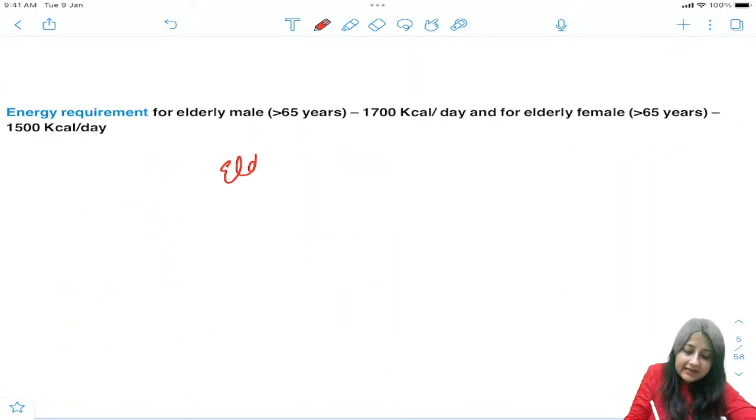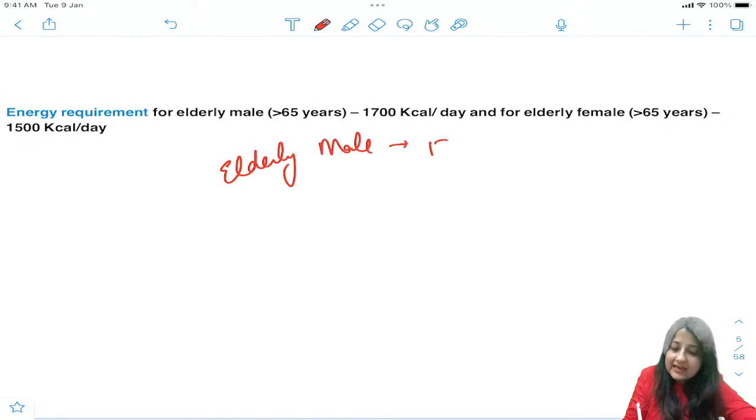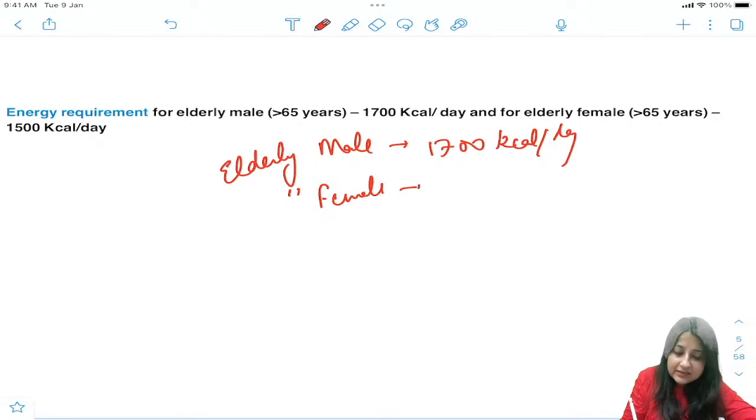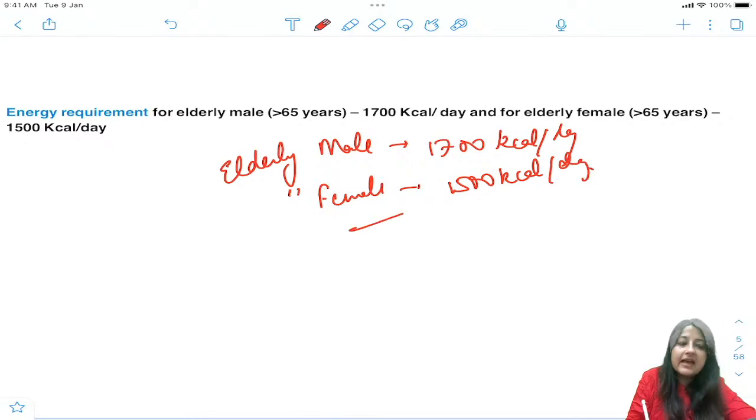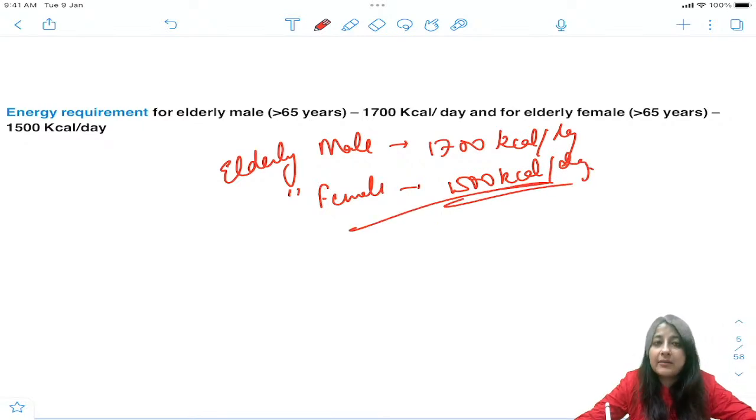For an elderly male, everybody, it is 1700 kilocalories per day. Okay, and for an elderly female, guys, कितना है? It is 1500 kilocalories per day. Okay, remember this. Elderly male के लिए it is 1700, what they require, not the same. It is 1700 kilocalories, and for a female it is 1500 kilocalories.